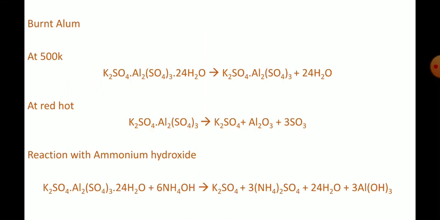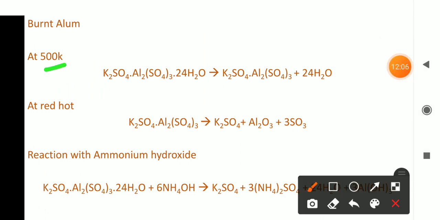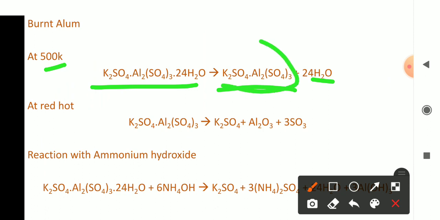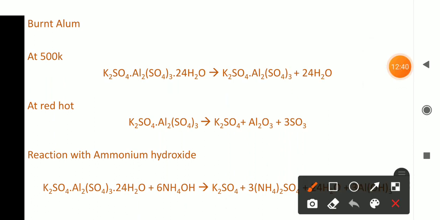Okay, so this is the equation which shows the formation of burnt alum. What is taken here at 500 Kelvin. I told you in the previous video at 475 Kelvin. So approximately we can say it as 500 Kelvin. At 500 Kelvin, this potash alum K2SO4, Al2(SO4)3, 24H2O, it is converted into anhydrous form K2SO4, Al2(SO4)3 plus 24H2O. So all the molecules of water associated with the potash alum is entirely lost, and this mass is called as burnt alum.